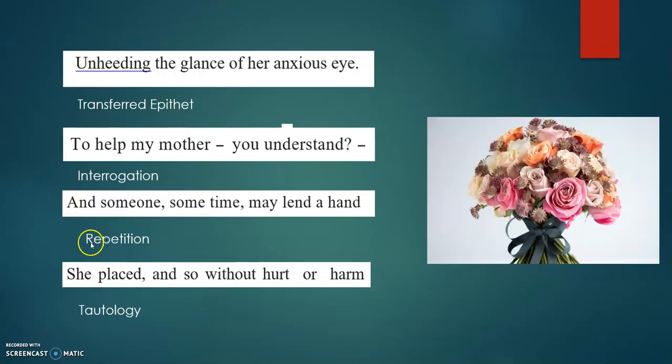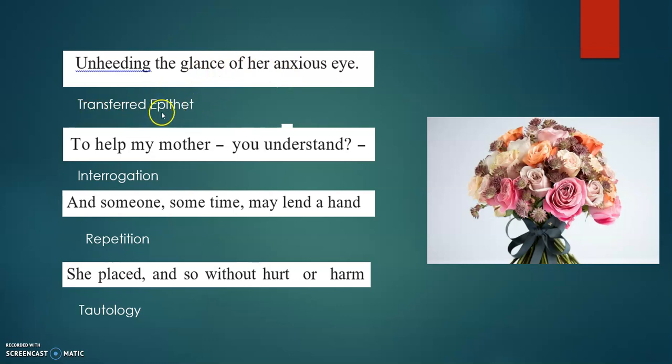Now a few more which I didn't do yesterday. Come on, let's see if you can solve them. Though the answers are given, you can just think and tell me, okay? Unheeding the glance of her anxious eye. Now this you have already taken as synecdoche, but you can also say it is transferred epithet.